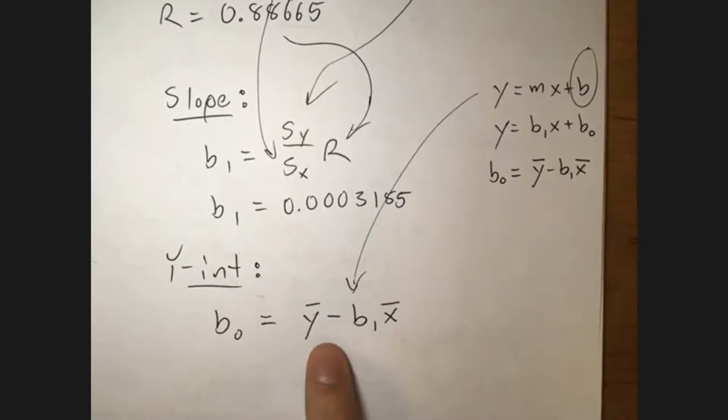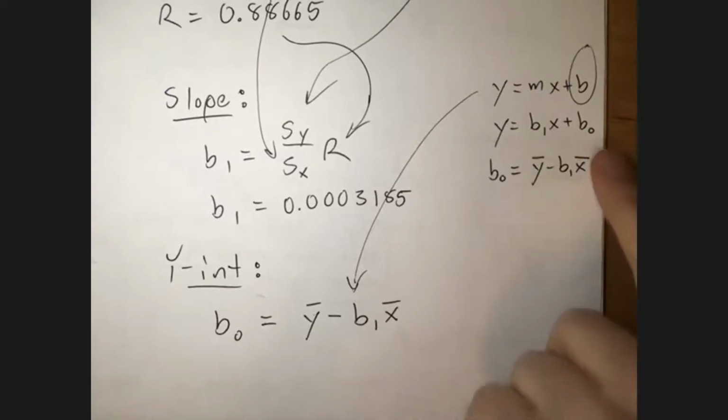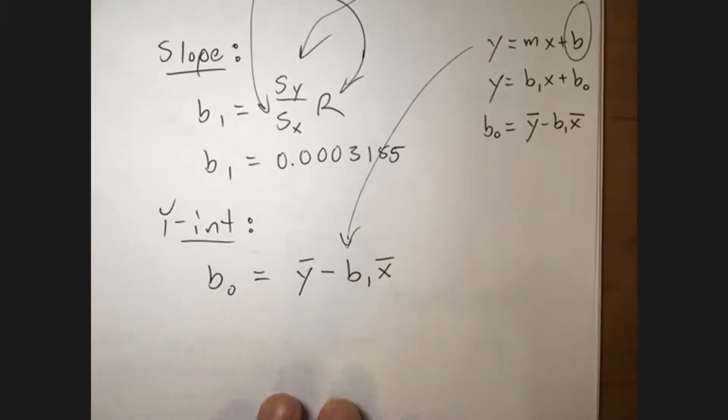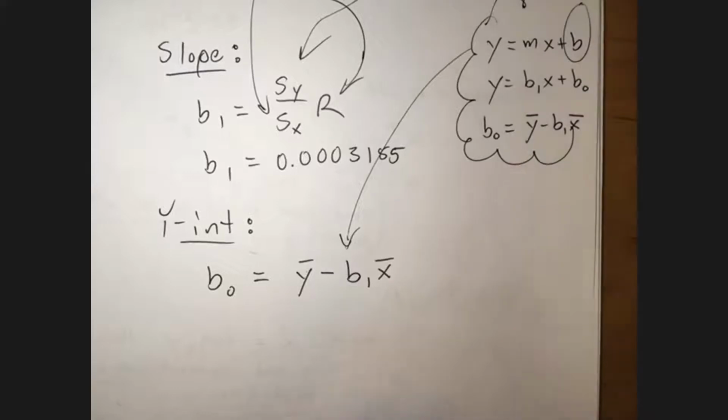That's where this equation comes from. It just comes from solving y equals mx plus b for b, right? And plugging in the means for x and y. That's what this is. So these things really aren't as mysterious as they may first seem once you think about them a little bit. Okay, so that's a little thought bubble up here. So that's where this comes from.